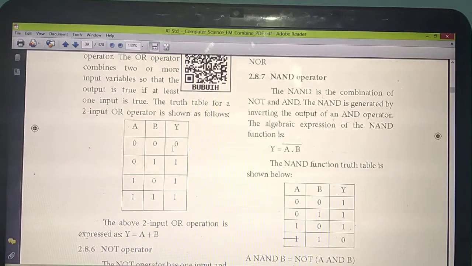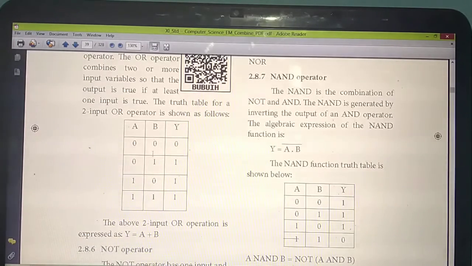Otherwise 0. Understand? So each truth table is very, very important. So you should study it. Don't mug it up. If you mug it up, surely you will forget. So study the concept and write. Then only you will be able to write for your exam. If you mug up, you will write blunders. So according to your wish, don't write 0 1 0 1. Whatever you have studied in the truth table, on that basis you should write.